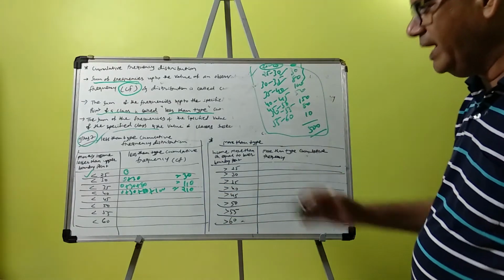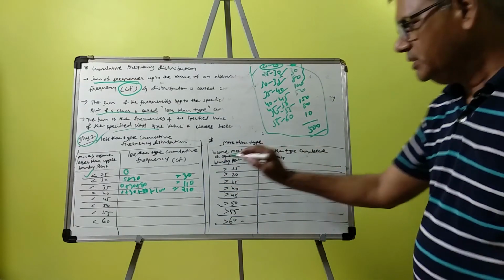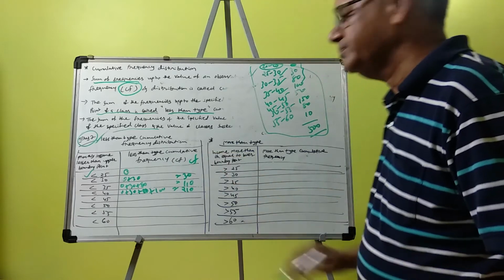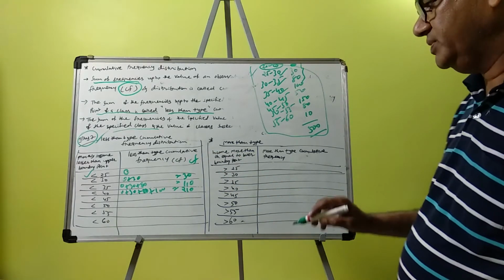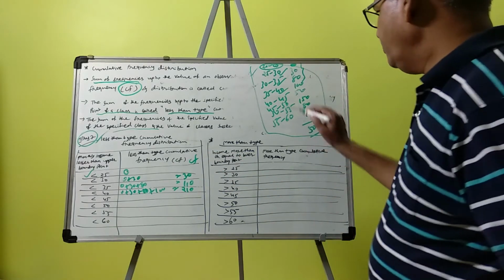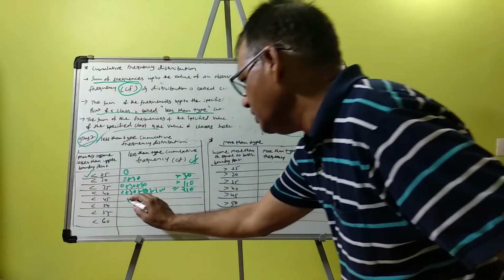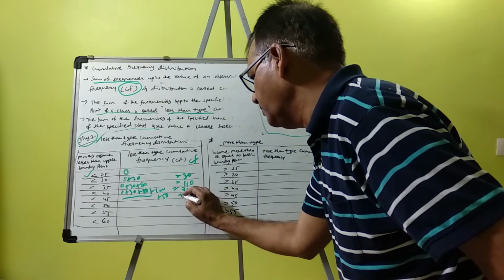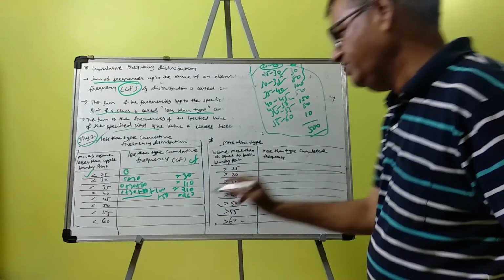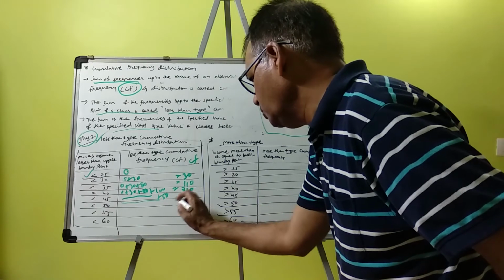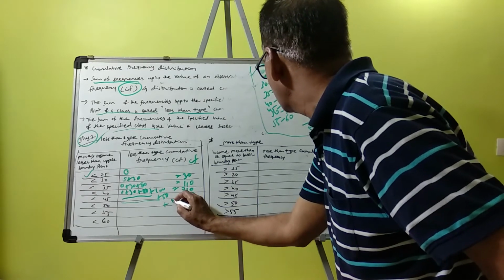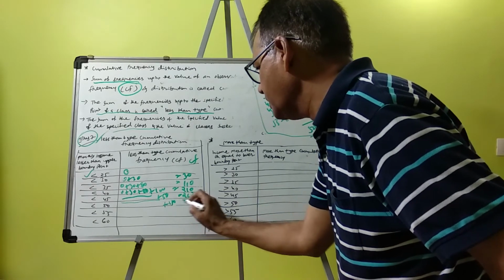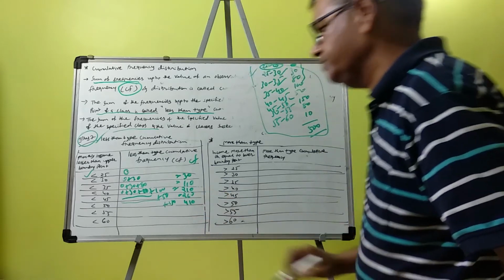In this way we will add all. This is known as cumulative frequency. Now less than 45, so again we will add 50, so it will be 260. Less than 50, 260 plus 150, so 410.